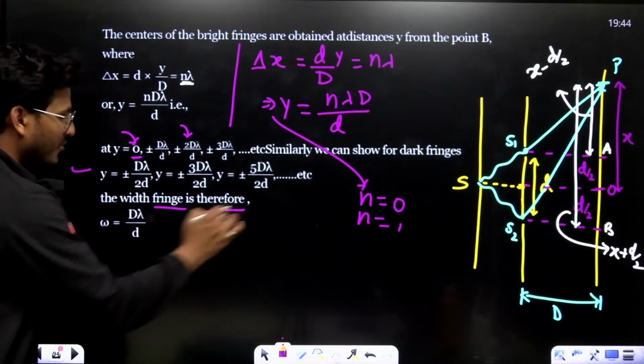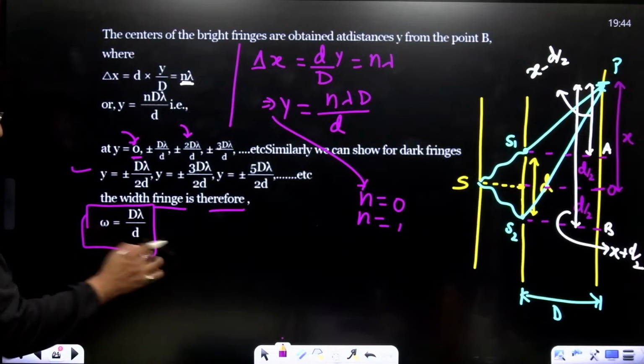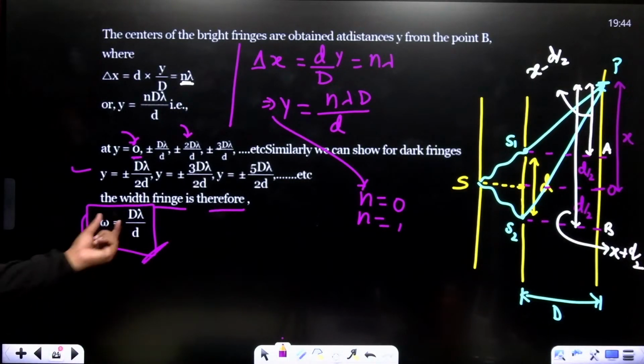Now, the fringe width therefore is D lambda upon d. Right?